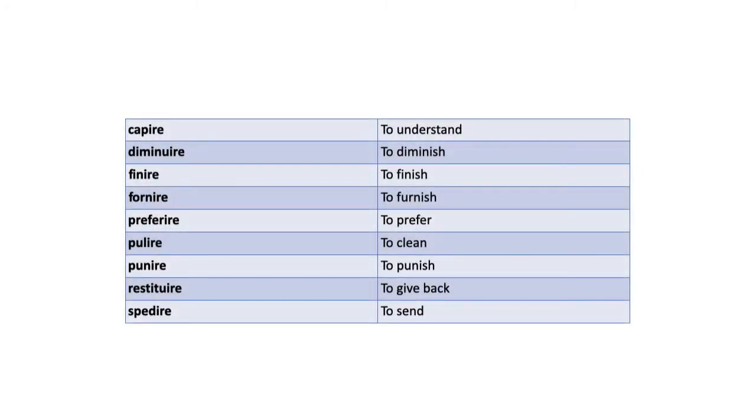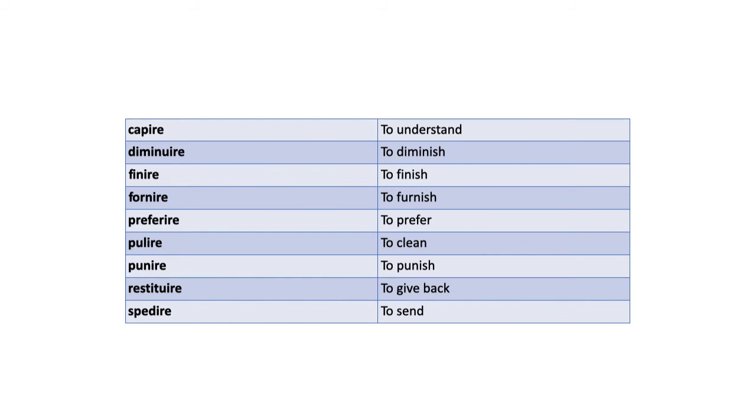Let me show you a small selection of isc verbs. They are few, but they're very important. Capire means to understand. Diminuire means to diminish. Finire means to finish. Fornire means to furnish. Preferire, the one we just did, means to prefer. Pulire means to clean. Punire means to punish. Restituire means to give back or to return. And spedire means to send. Okay?